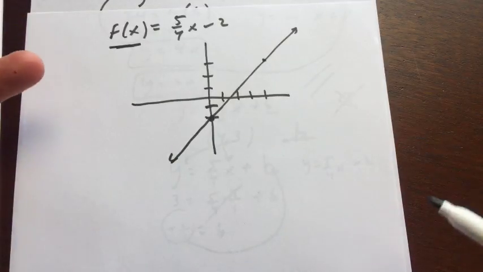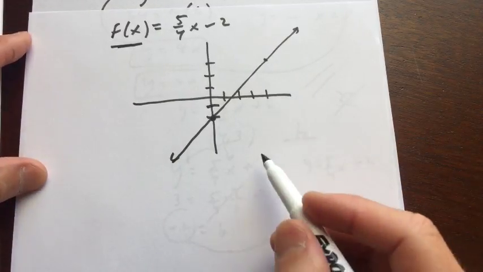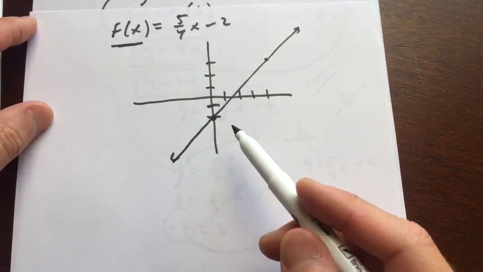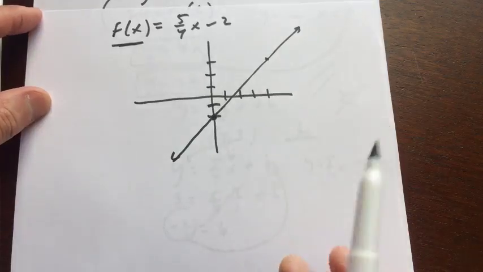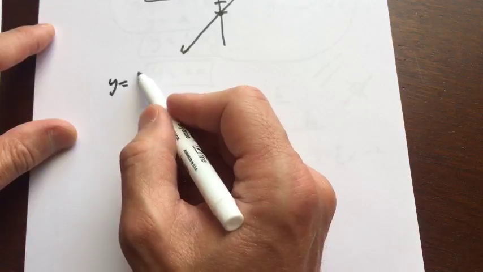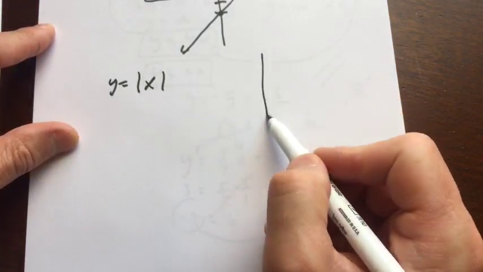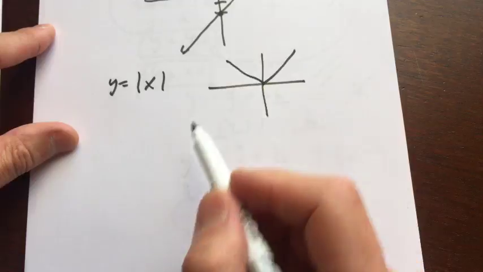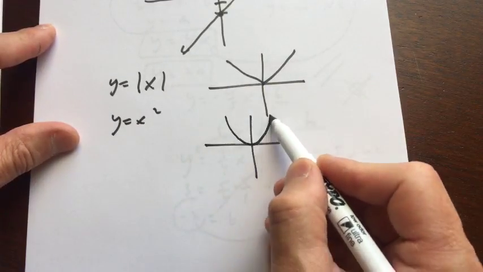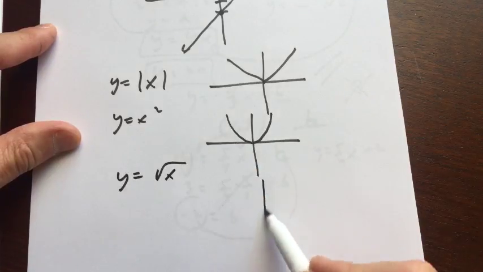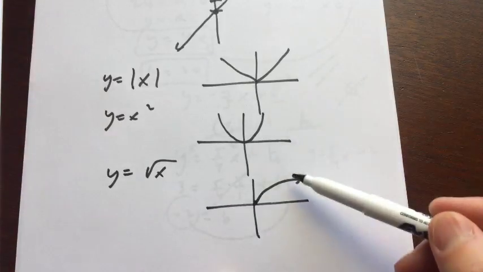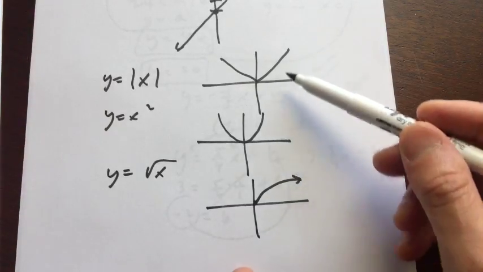Graphing functions depends on whether it's a quadratic function, a linear function, a cubic function, or a polynomial function. There are all different kinds of functions. Some you should probably just know, like the absolute value function, like this one here. Of course, the quadratic function, which is the parabola like this. And the square root function, which is an important one, looks like this. So you might want to review these graphs, how they look, and how to graph them.